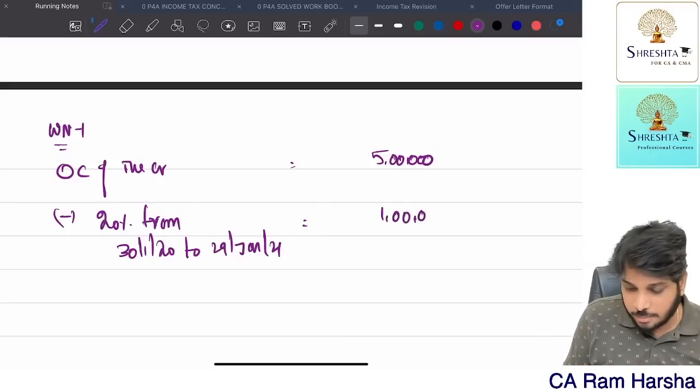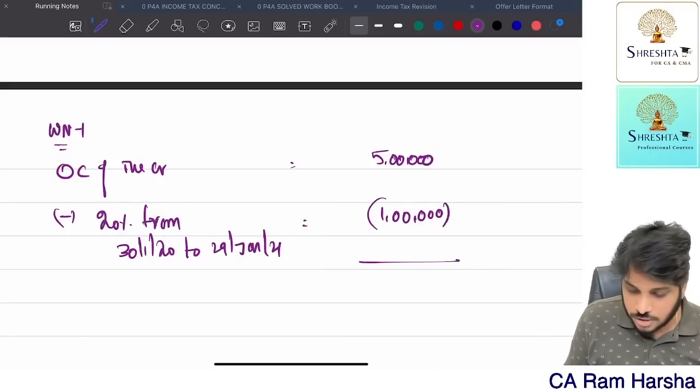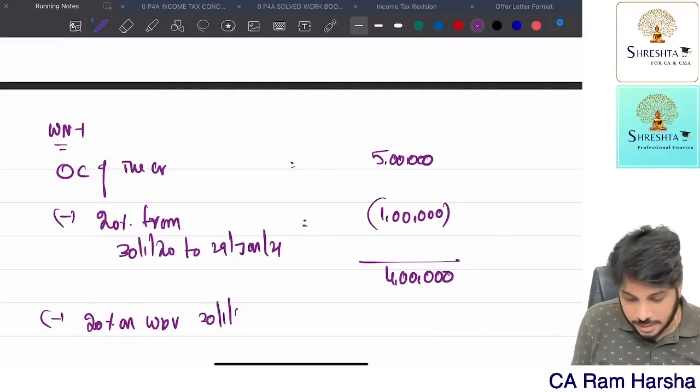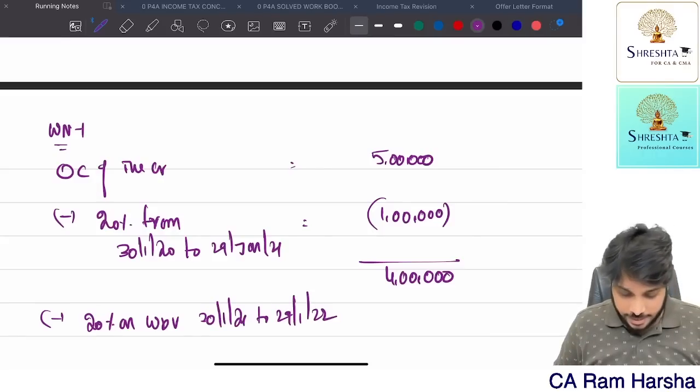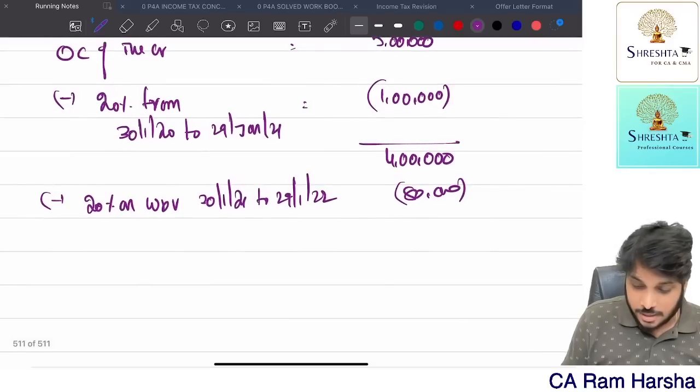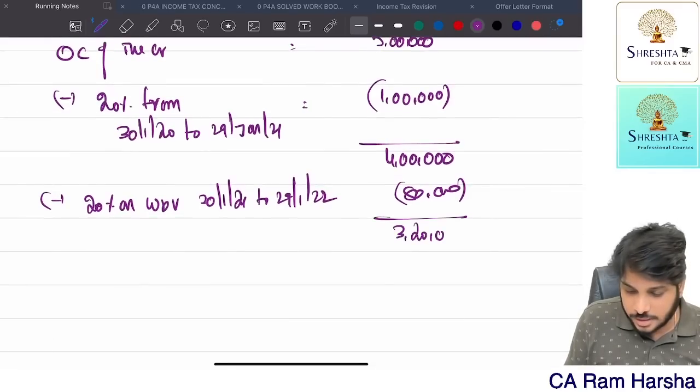This is for 1 completed year. What is the closing value after that? 4 lakh. Now again minus 20% on WDV from 30th January 2021 to 29th January 2022. Again another 20%, which means 80,000. Now again closing value 3,20,000.